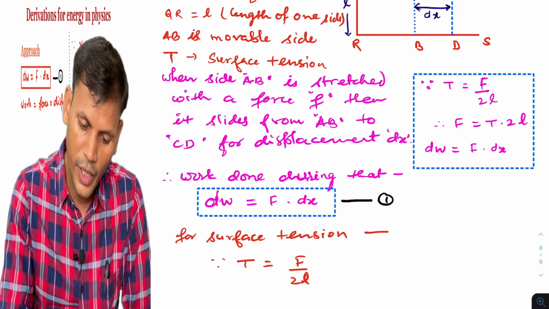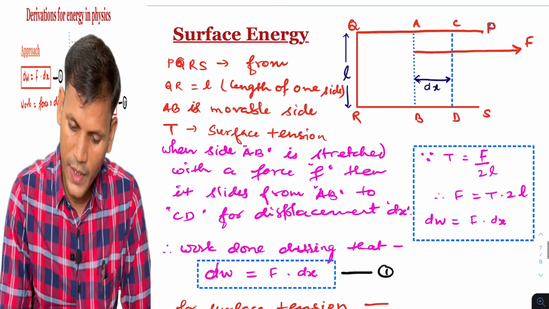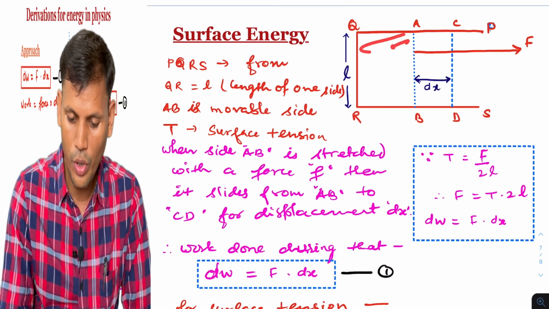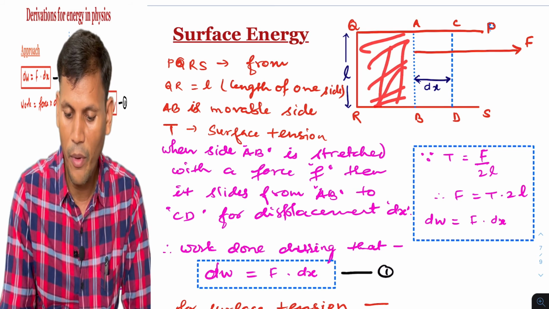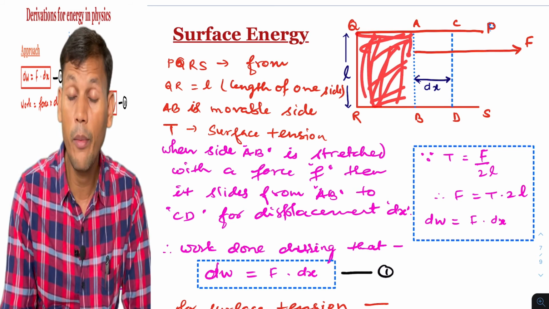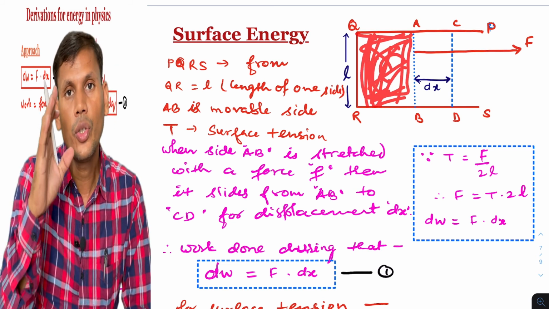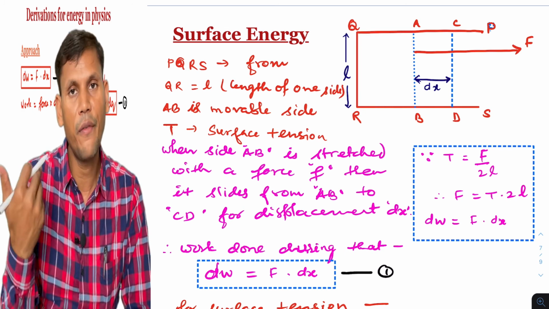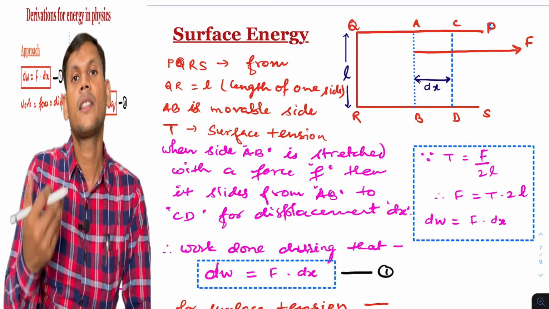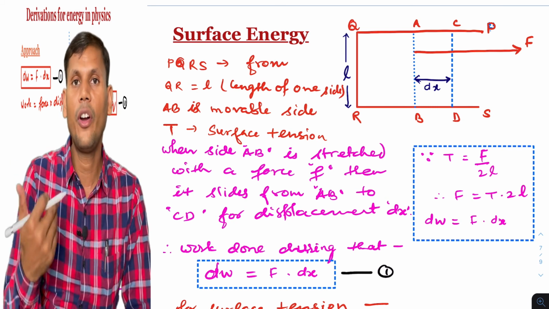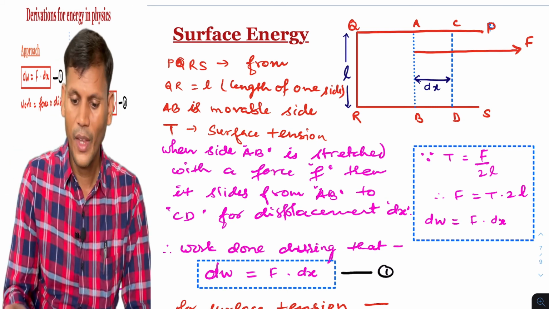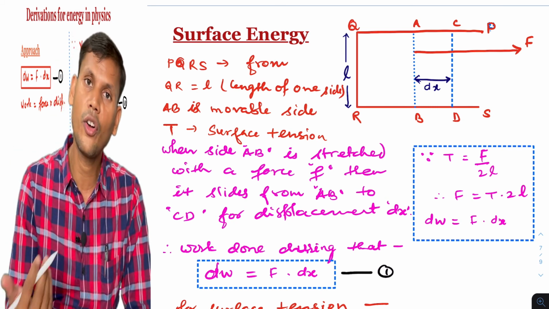As I'm saying, we dip this system in soap solution, so a film will form on it. The film will have two free surfaces. What do you mean by free surface? A free surface is the surface which is in contact with air. So two surfaces will be in contact with air.